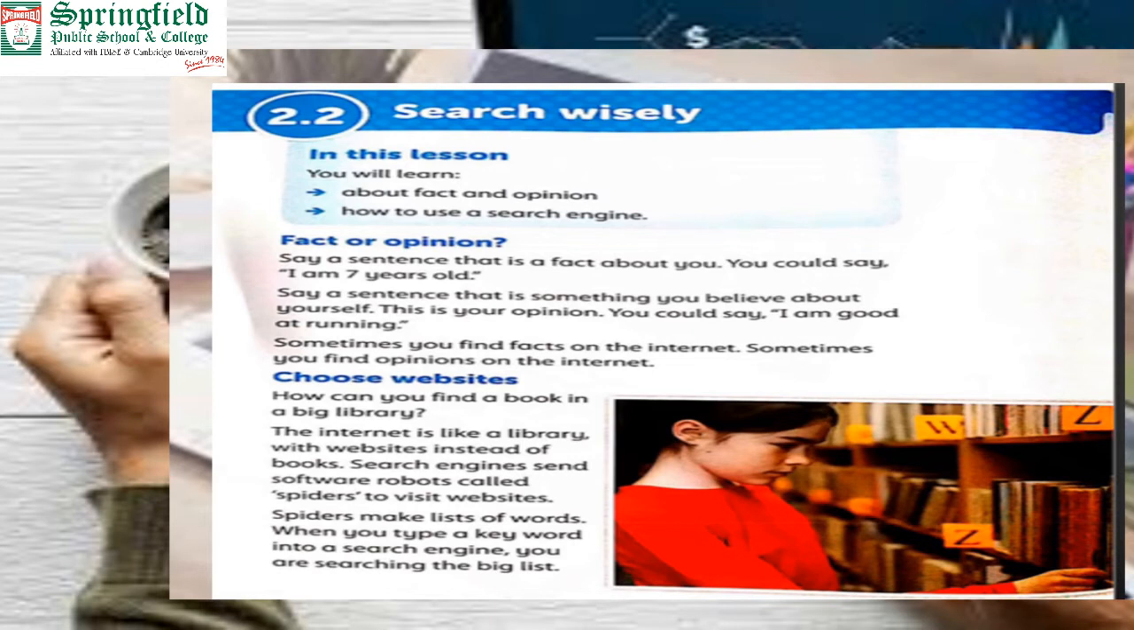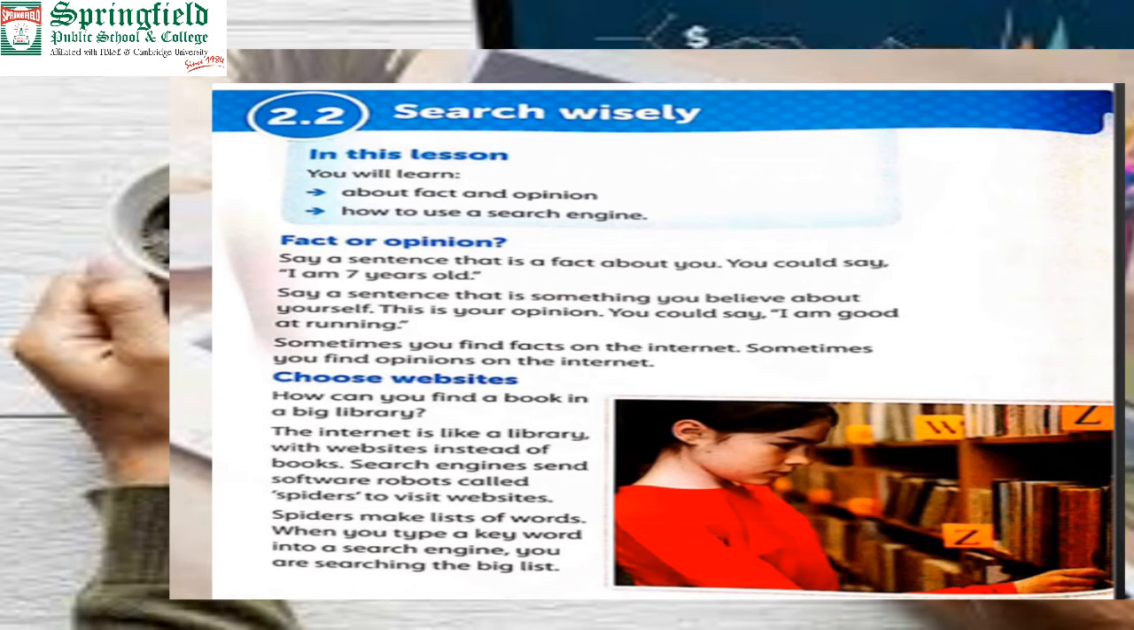Okay, choose websites. How can you find a book in a big library? I told you that the computer is a very vast world. Lots of information related to textbooks, videos, music, films, and cartoons is available on the internet. We can easily search for it according to our requirement. Just like if I am facing some difficulty while preparing my lecture, I can use websites. I can use the search engine for searching the material related to your chapters.